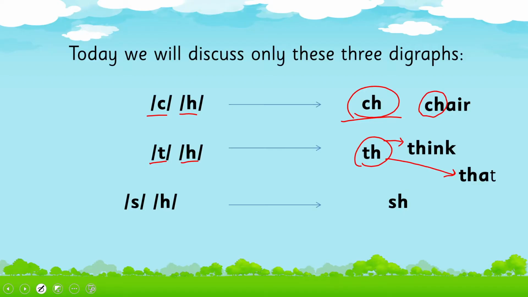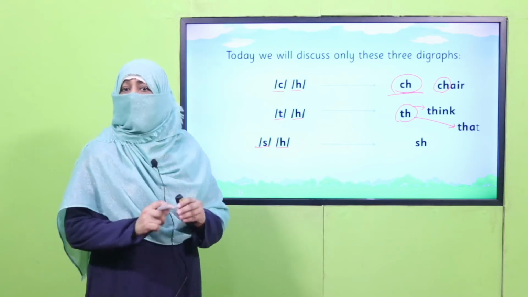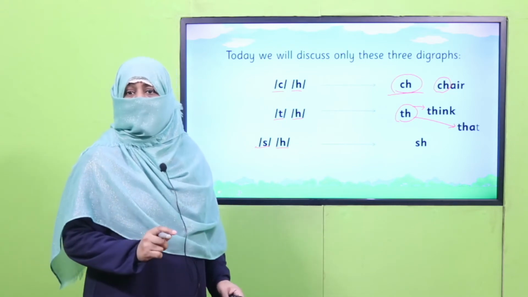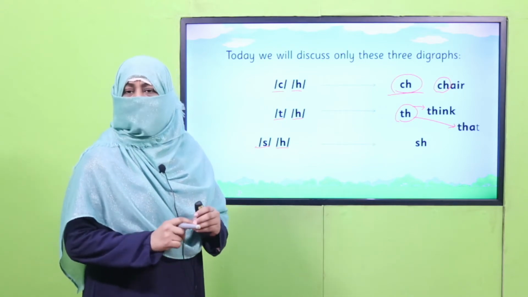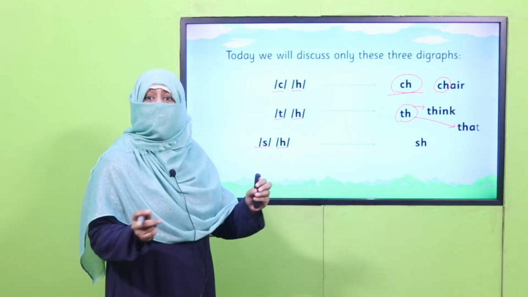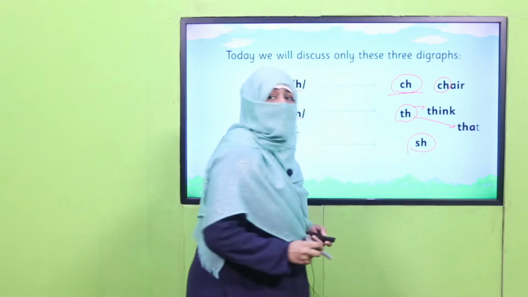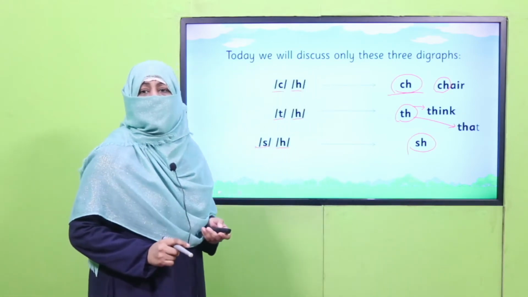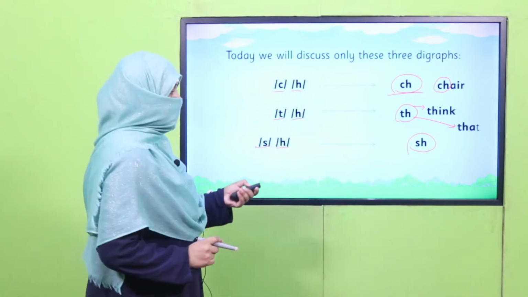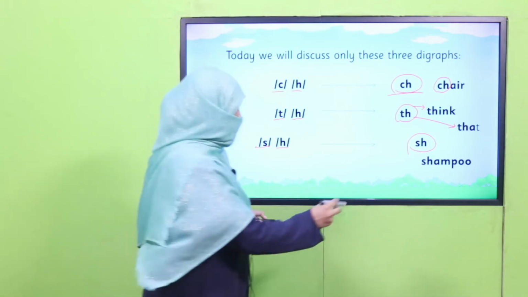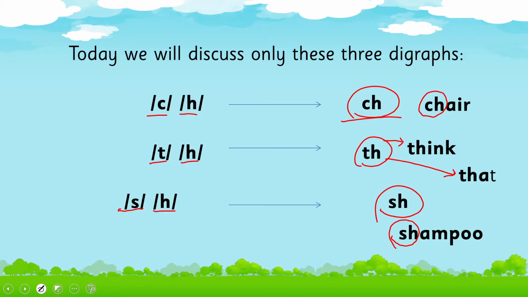Okay. Here again there are two letters, S and H. Again we know their individual sound. S sounds S, H sounds H. But when they are together, they sound sh. The way you say sheep, the way you say shampoo. So this is a digraph.